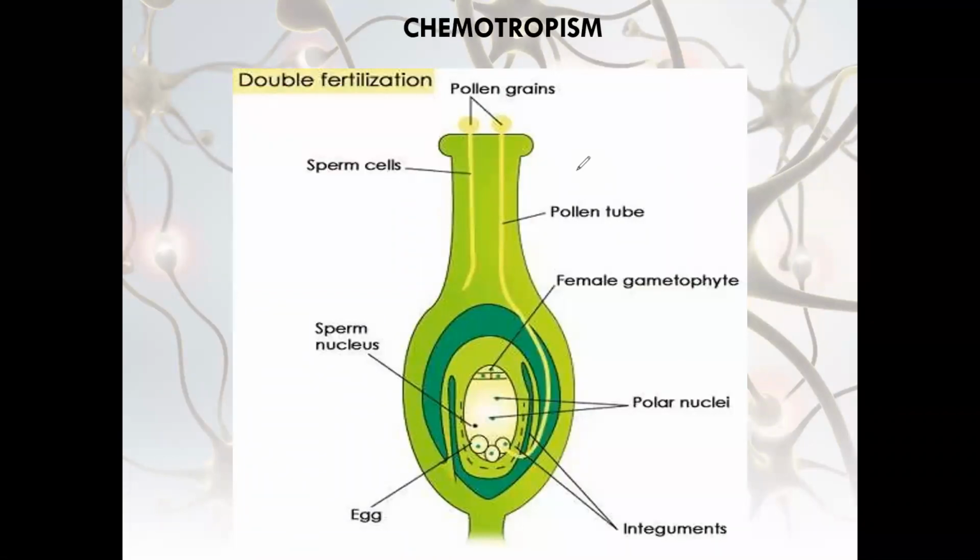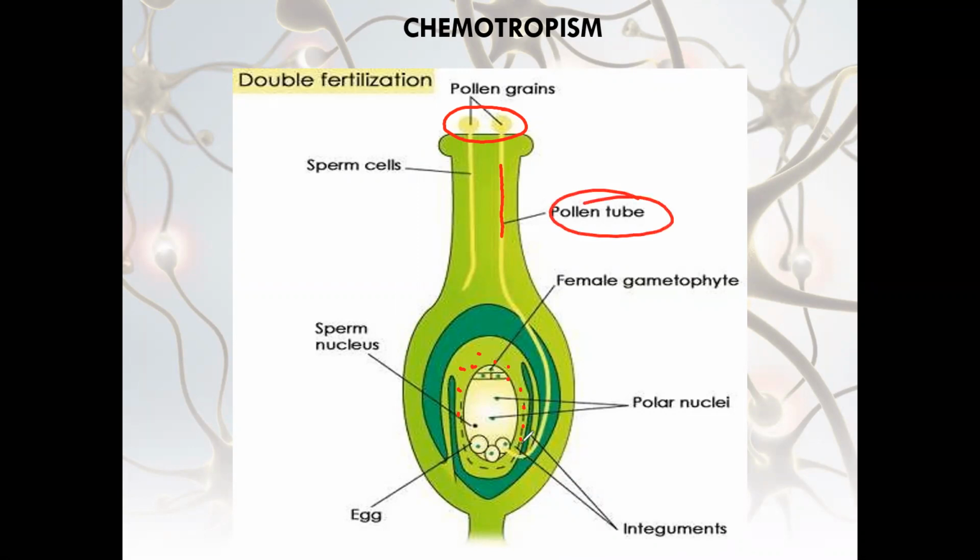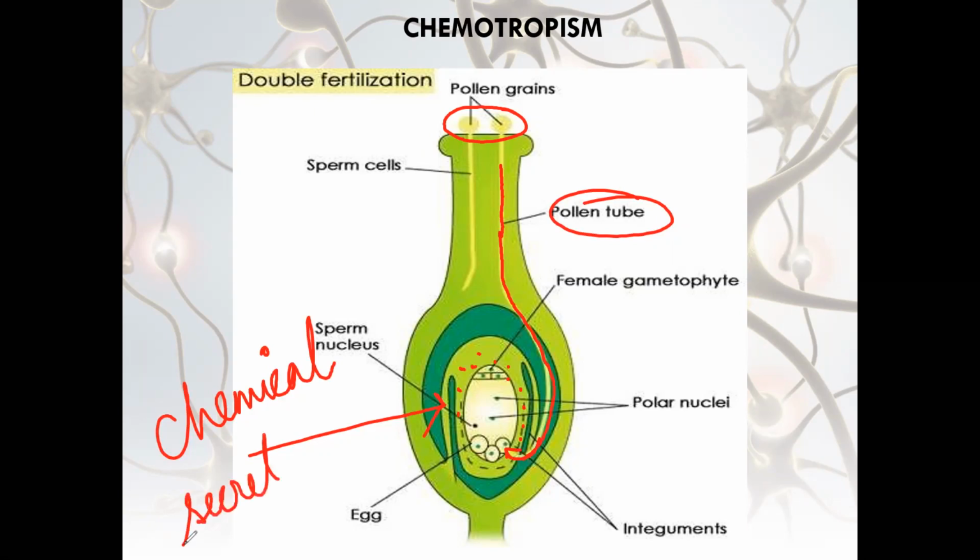As I have explained to you earlier, when the pollen lands on the stigma, due to the secretion of the ovule, right, the pollen will start germinating into a pollen tube, and then finally the pollen tube will reach towards the ovary, right? Why is it so? It is because of the chemical secretion of the ovary.